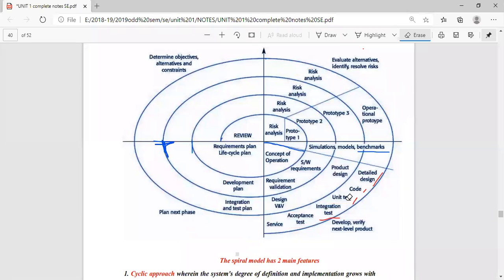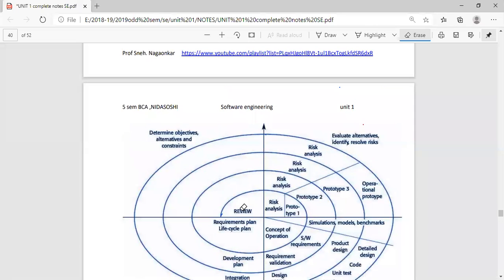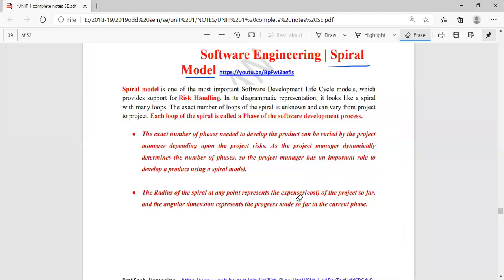We will see the advantages and disadvantages of this model in the continued class. If you have any queries, you can just ask me. Yes, if any queries are there, guys, please go ahead. This model is very, very important. It is asked so many times in the examination.